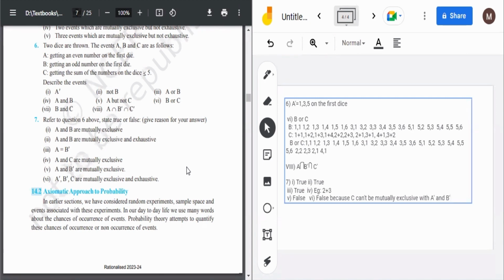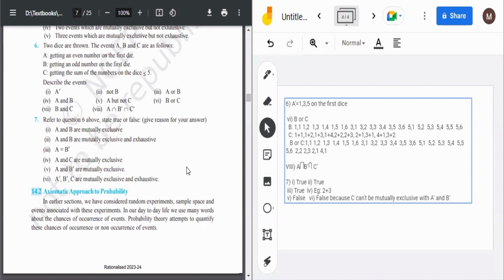Okay, a simple event is one where we are getting only one outcome. A compound event is one where we are getting multiple outcomes. So in this way, these are the four types of events which can be asked to us. And coming to 'or', 'or' is nothing but union. For union, if there's A union B, you have to take the elements from both A and B.